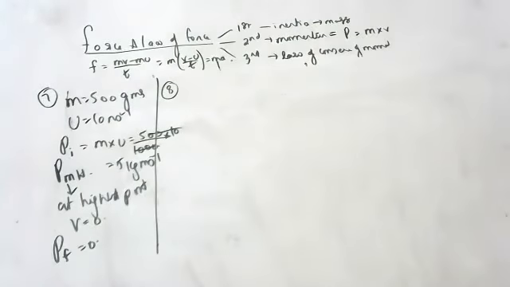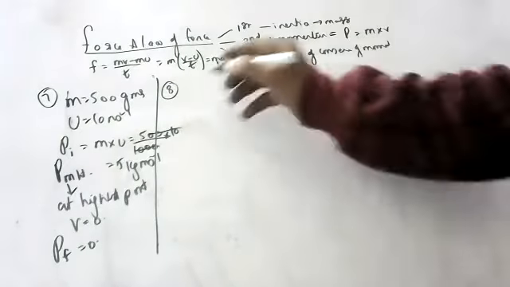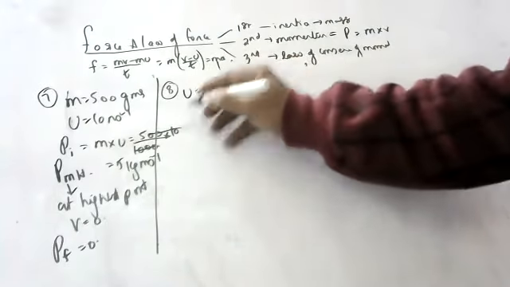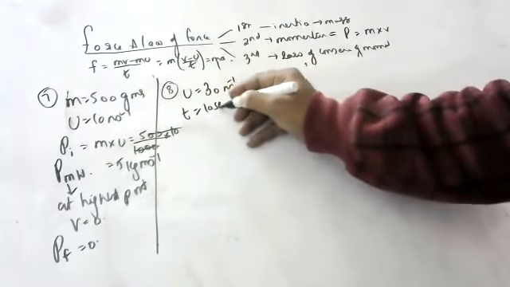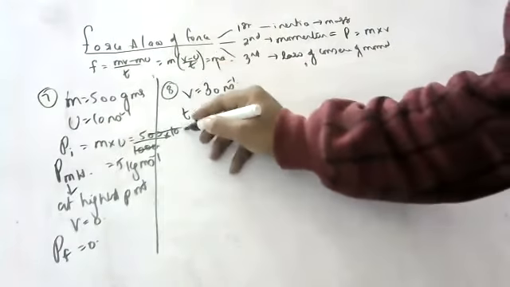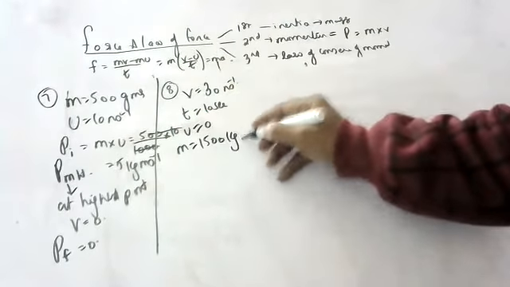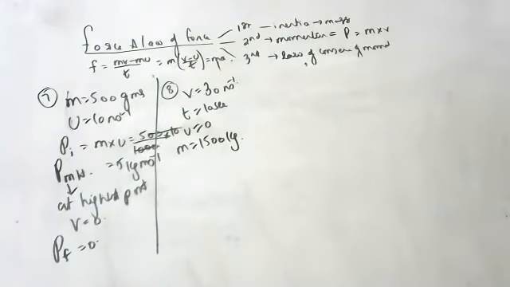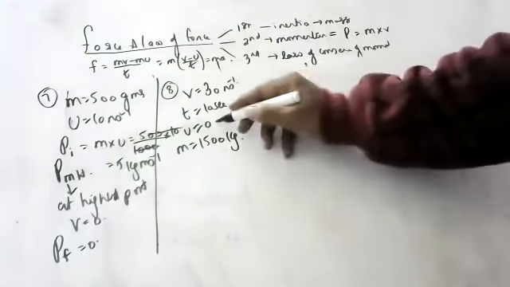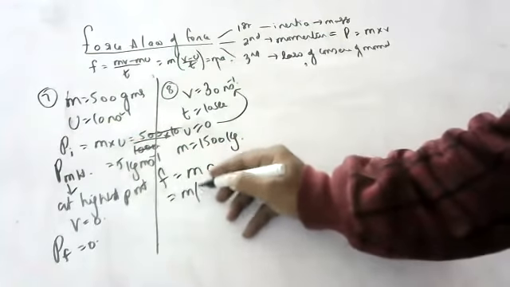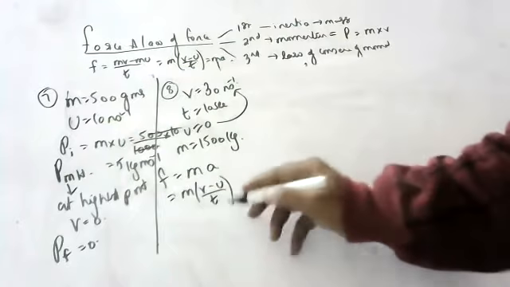Now the next question. Calculate the force required to impart a car a velocity of 30 meters per second in 10 seconds, starting from rest, where the mass of the car is 1500 kg. Find the force needed to move this car from this speed to this speed in 10 seconds. Force is equal to M into V minus U by T. A is V minus U by T.